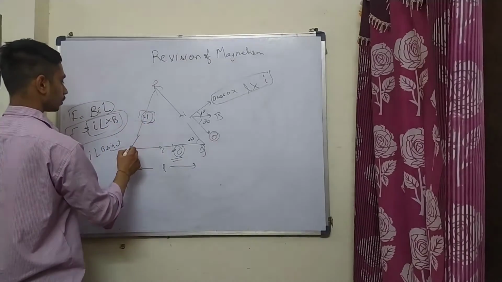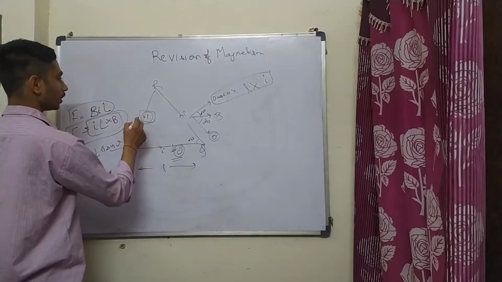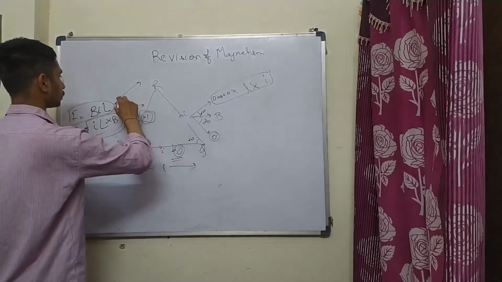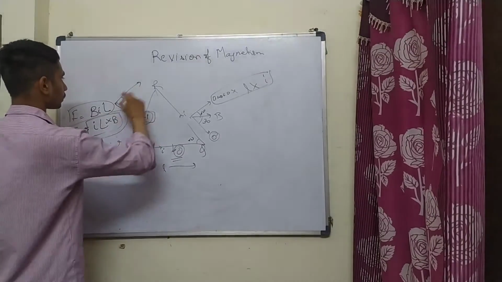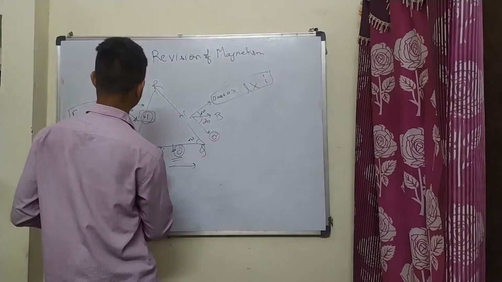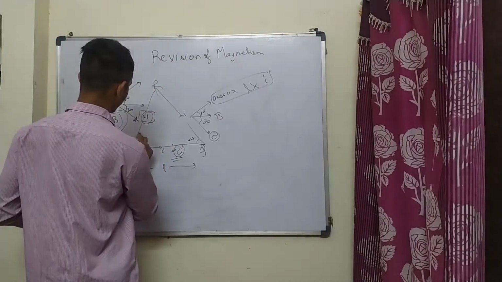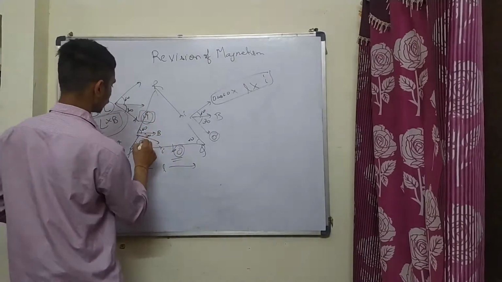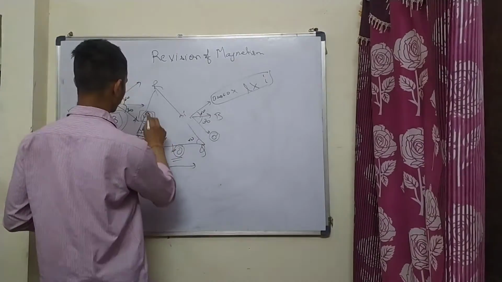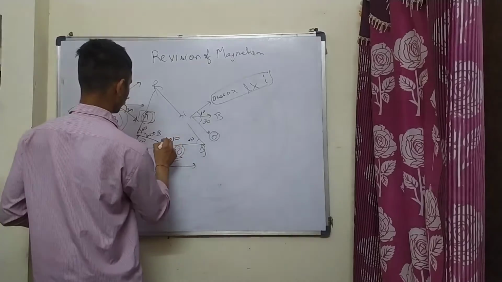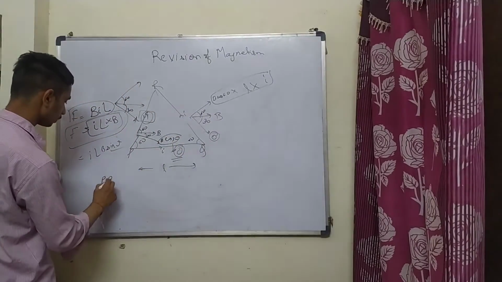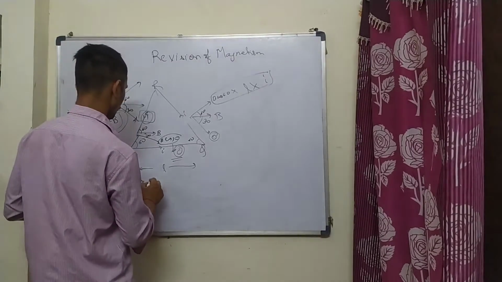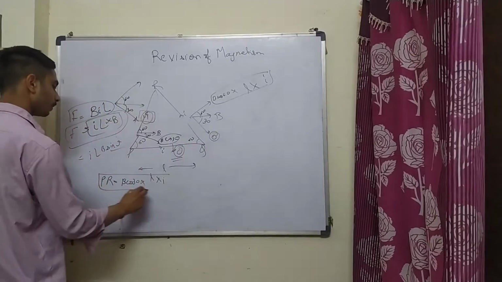So here it is 60 and magnetic field is like this, so parallel and this, so 60, this is 30. So B is like this, this is 60 and parallel one is 30, so B cos 30. So force on PR will be B cos 30 into L into I. This will be force on PR.